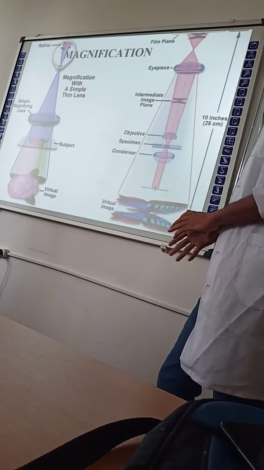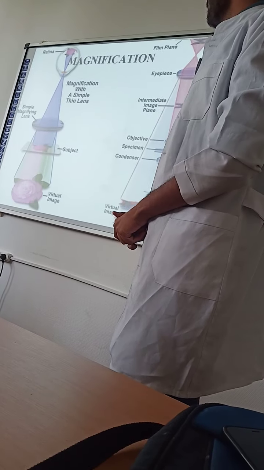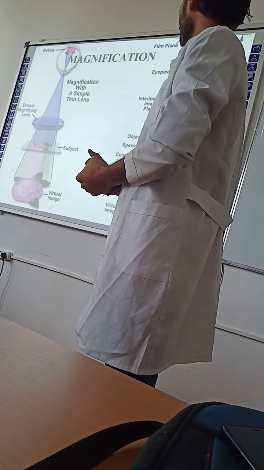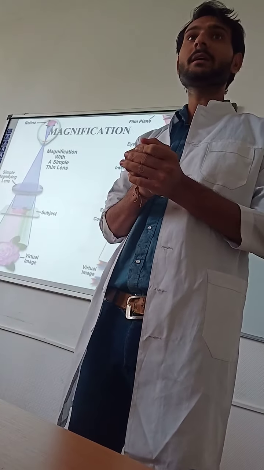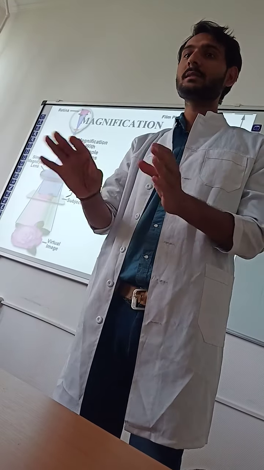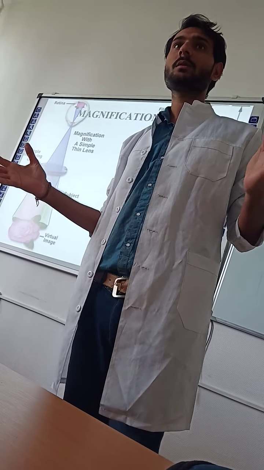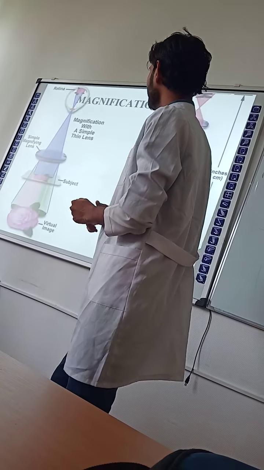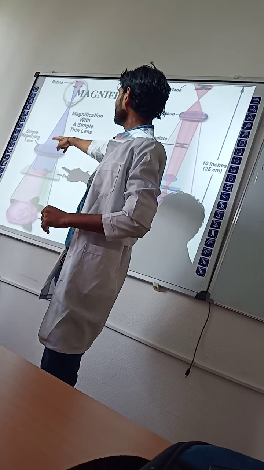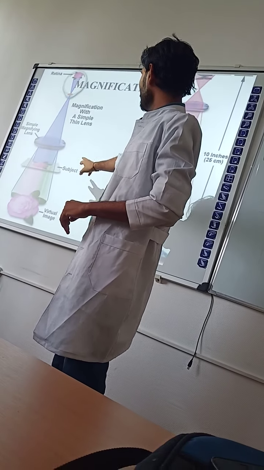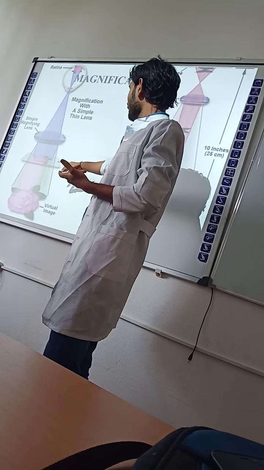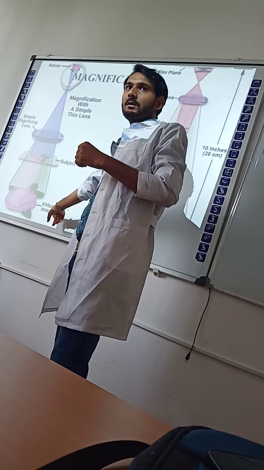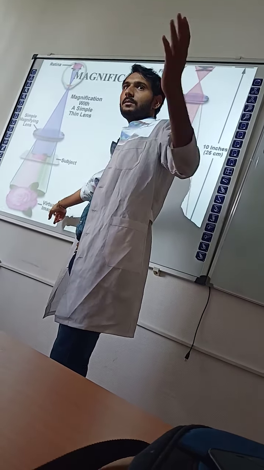I will explain everything. Magnification. What is magnification? Magnification is the process in which we magnify something, like a small object, so that we can see it larger. It's called magnification. A simple thin lens is a simple magnifying lens, and the object, like a glass slide, is put here. Magnification gives virtual images, like in a picture hall when we are watching a movie.